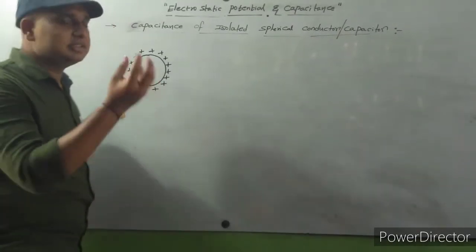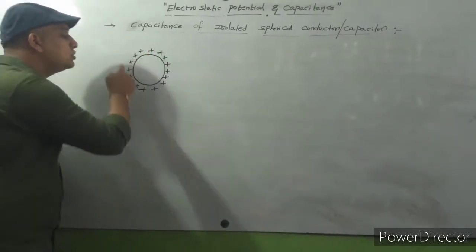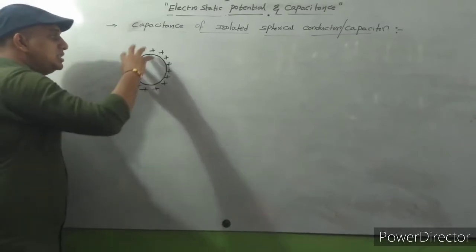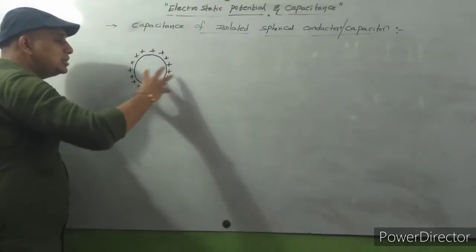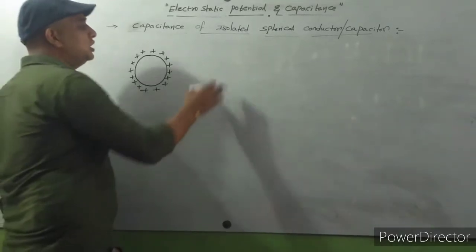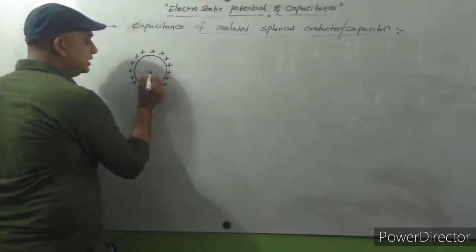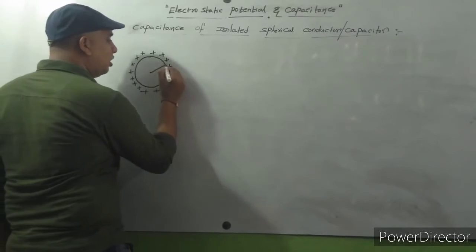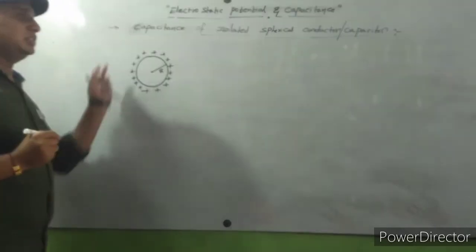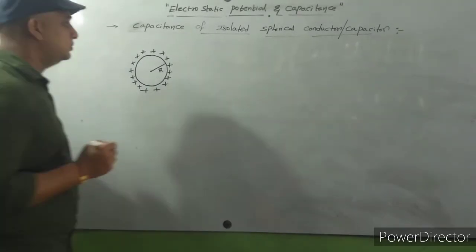Those charge carriers move freely and settle on the surface. So for a conductor, charge carriers are localized on the surface. Observe carefully here. Let us consider the radius of this spherical conductor is capital R.